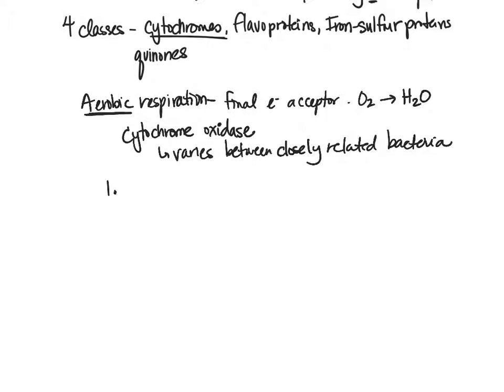First of all, the cell is lacking the genes to encode for the appropriate cytochrome oxidase. The cytochrome oxidase is what transfers the electrons to the oxygen to make that H2O. If the organism just doesn't have the genetic material to code for a cytochrome oxidase, then it can't do aerobic respiration. So that's number 1: the cell lacks the code for cytochrome oxidase.